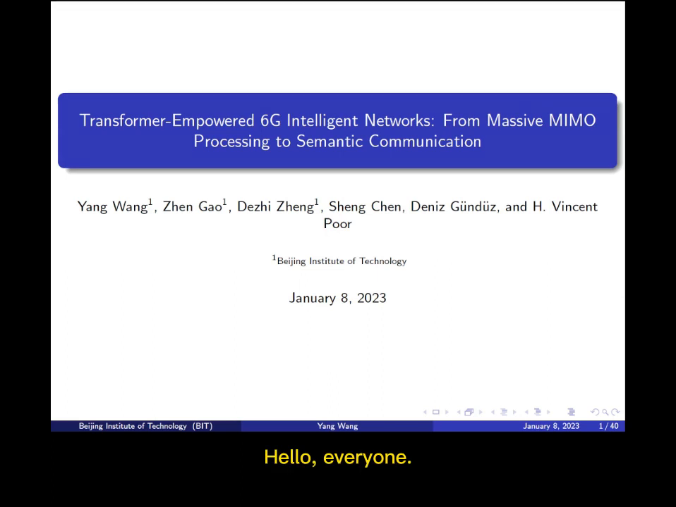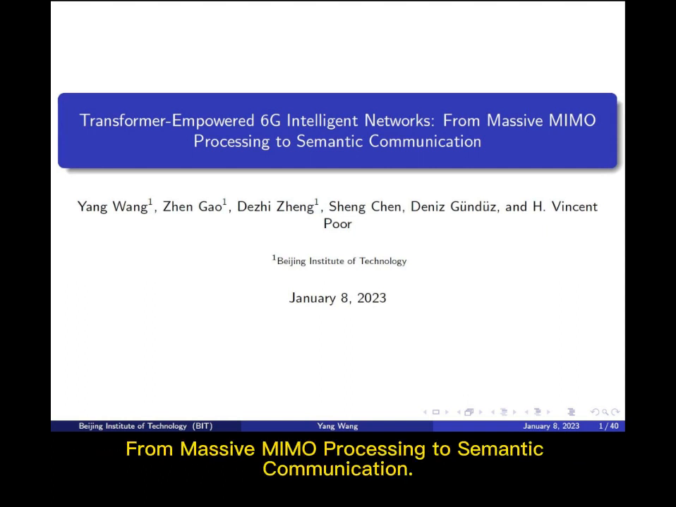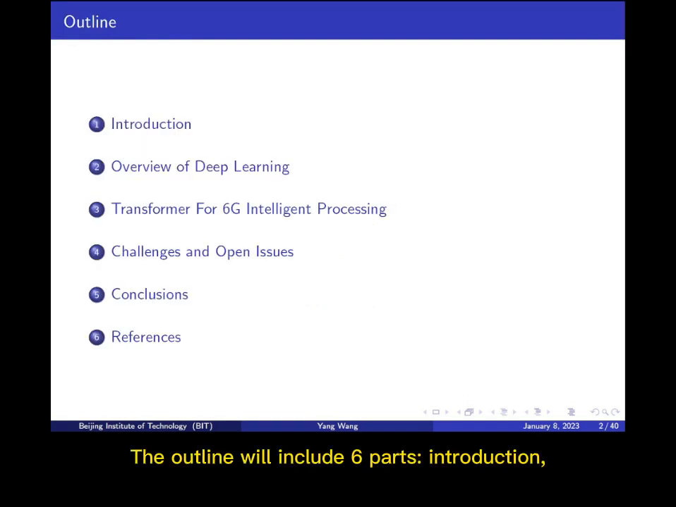Hello, everyone. Today, I will report our team's latest work, named Transformer-Empowered 6G Intelligent Networks, from Massive MIMO Processing to Semantic Communication. The outline will include 6 parts: Introduction, Overview of Deep Learning, Transformer for 6G Intelligent Processing, Challenges and Open Issues, Conclusion, and References.